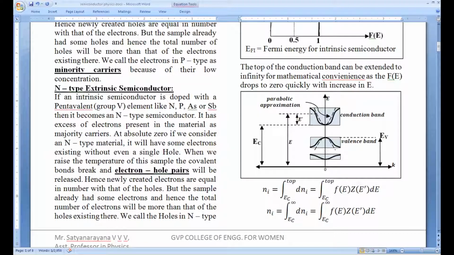The density of states was derived for the case of metals actually, but we can still use it for the case of semiconductors by assuming this as a parabola, but with one correction. While deriving that expression, E equal to h cross square k square by 2m had the lowest energy, that is the base point which is shown here, as 0.